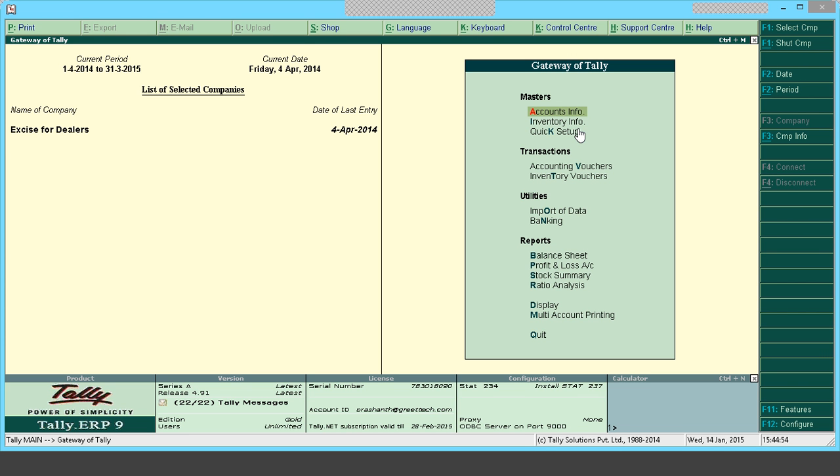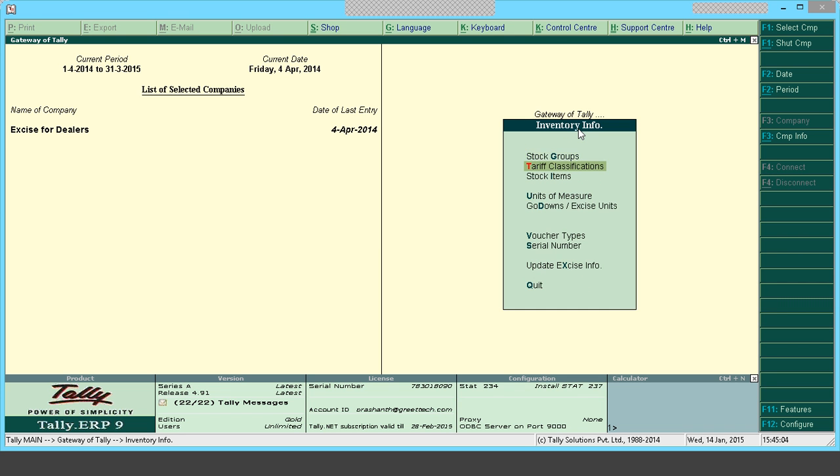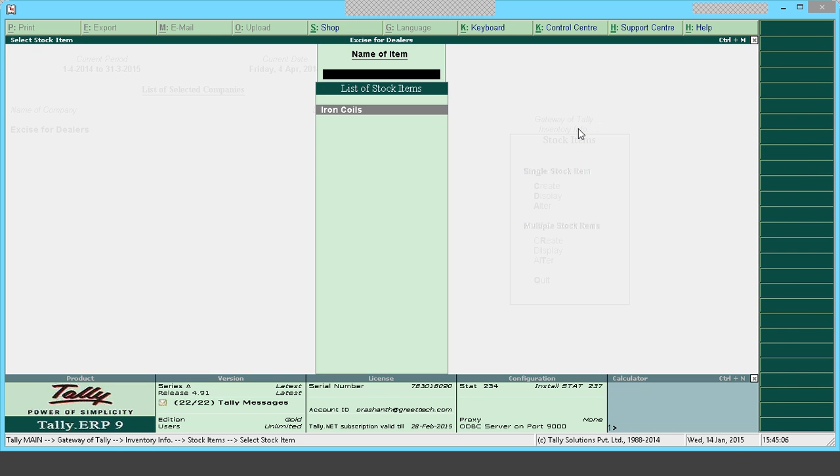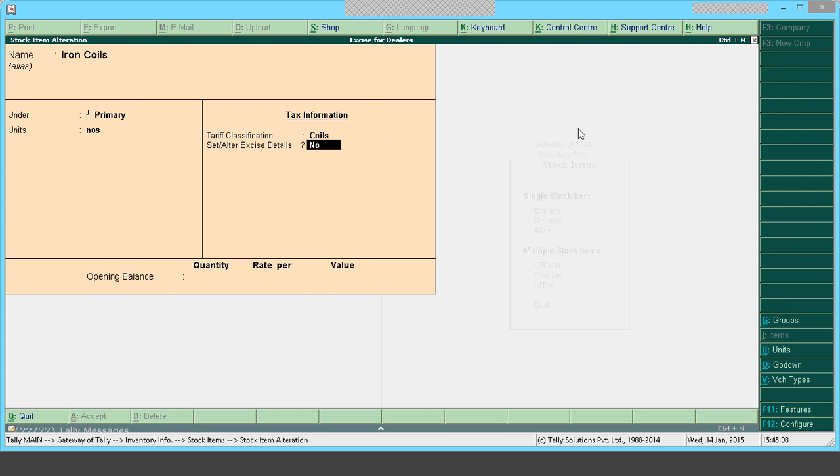So first thing, we'll see how to make excise opening stock entry in Tally. I'll go to inventory info. If it is normal stock opening balance, you can go to inventory info, stock items also. Here, if it is your inventory opening balance, this can be provided.